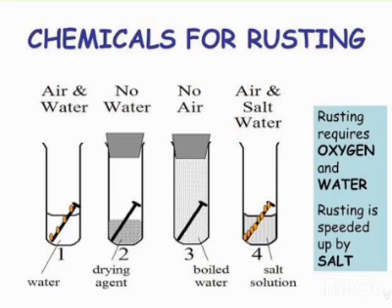The second point is the presence of salt in water makes the process of rusting faster. Thus, an iron object will rust much faster when kept in sea water because sea water contains salt.